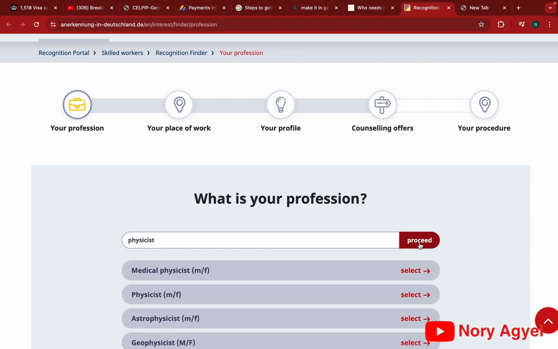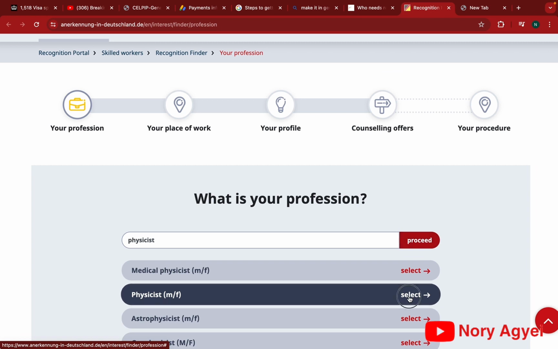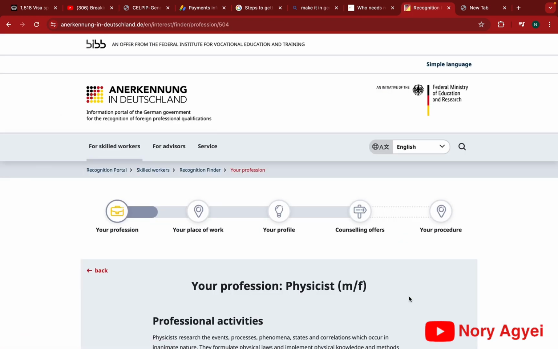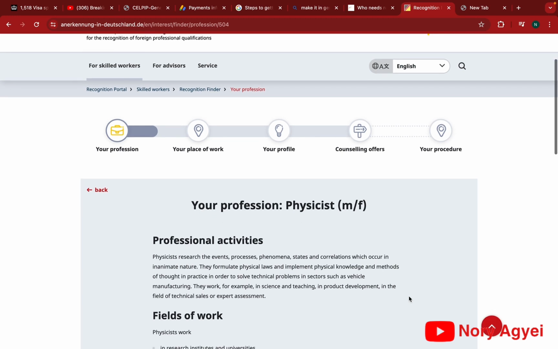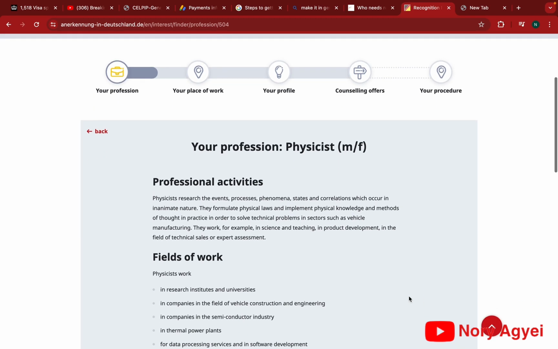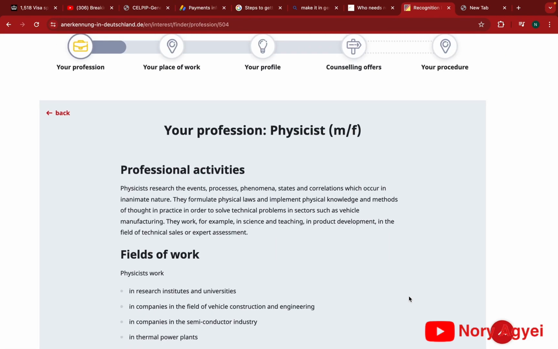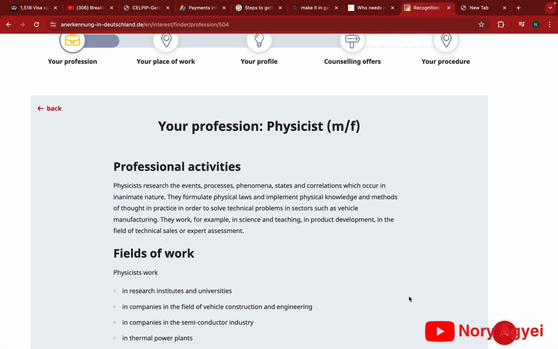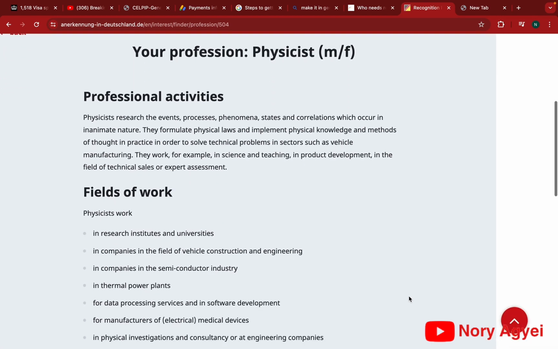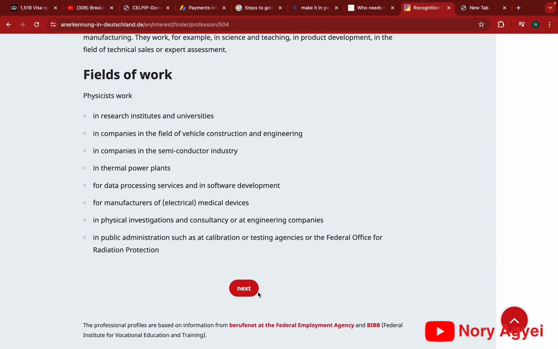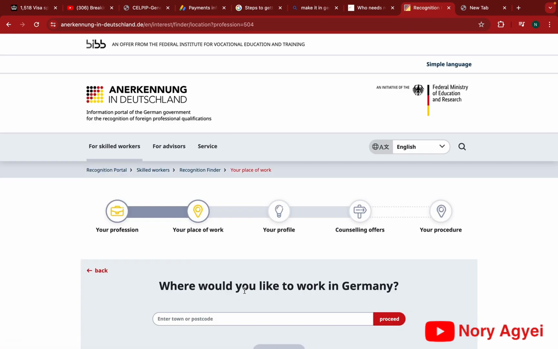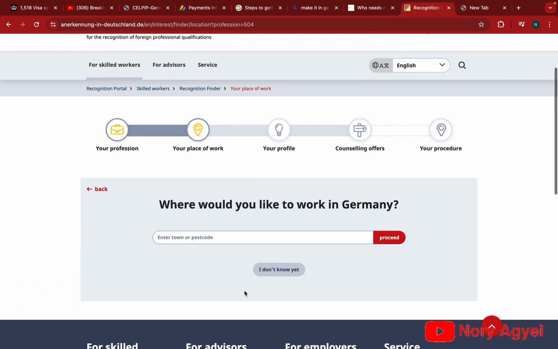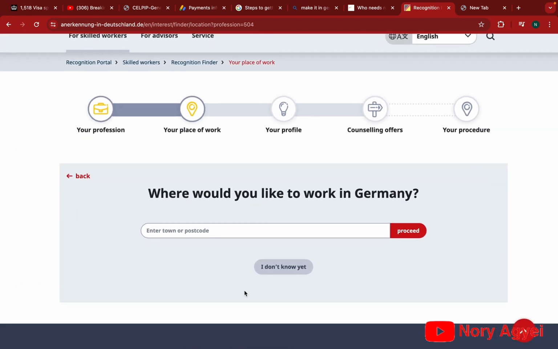So when you type the physicist profession there, it gives you certain options. Let's click on the second option and proceed and see what's next. What it is showing us is the professional activities and a summary of the field of work. If you're interested, you can read it, but our main purpose is to check if we have to do the recognition application or not. So let's go to next and see. And it's asking, where would you like to work in Germany? If you have the town, it says enter the town or postcode. You can enter it, but if you don't know yet, you can click on I don't know yet.